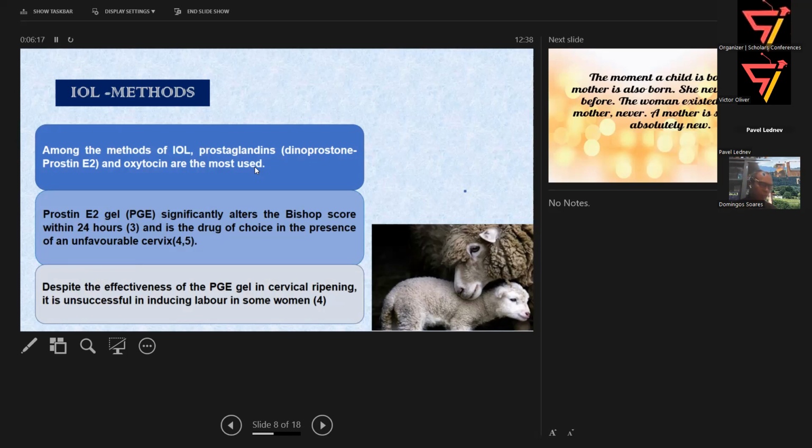So usually this prostaglandin significantly alters the Bishop score, the consistency and softness of the cervix, within 24 hours. And it is the drug of choice in the presence of an unfavorable cervix. However, despite its effectiveness, it comes in gel form, tablet form, and pessary form as well. Despite its effectiveness in cervical ripening, it is unsuccessful in inducing labor in almost 30% of cases.